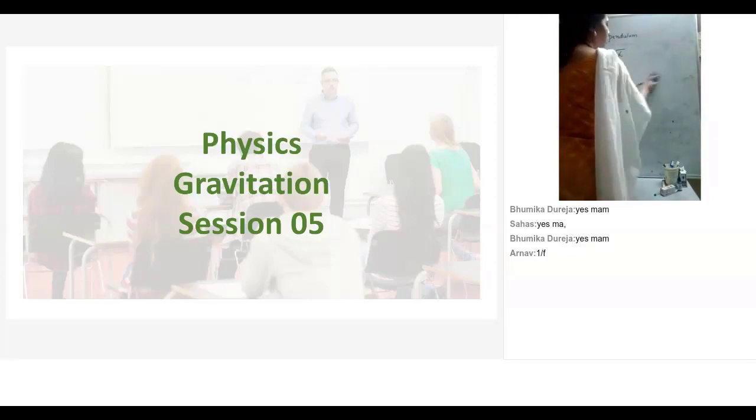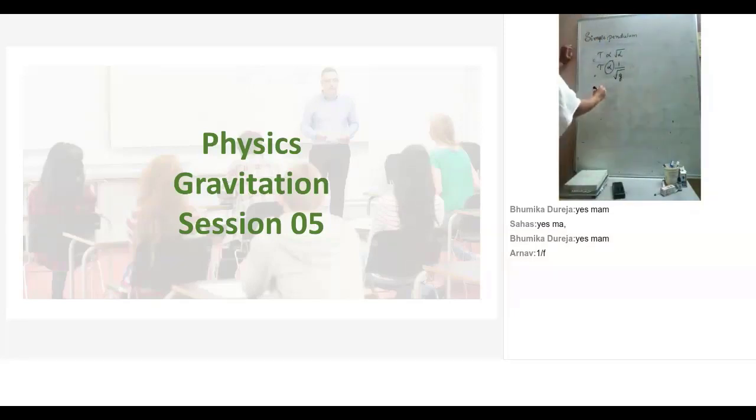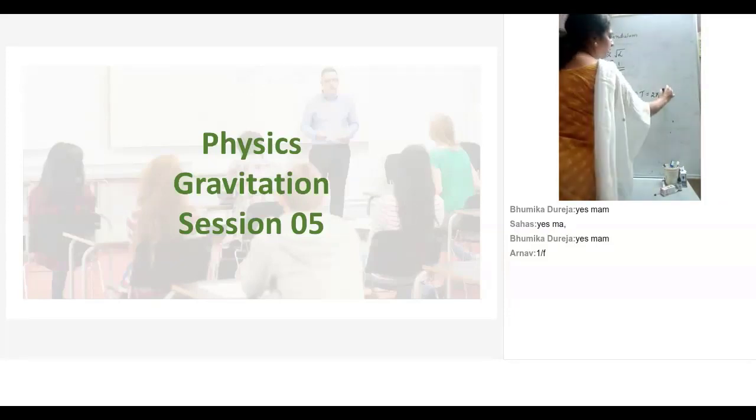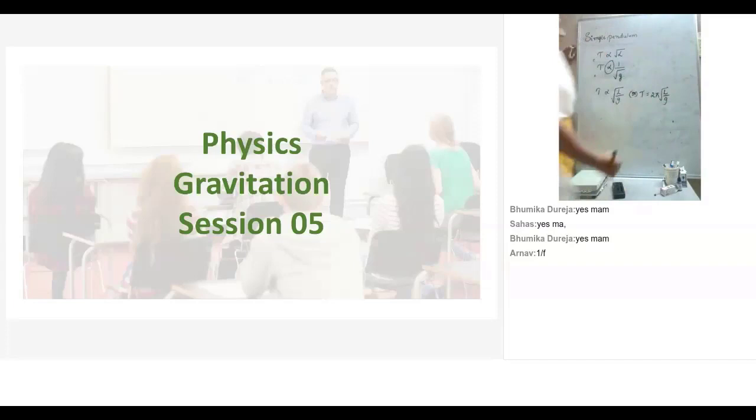When I combine both of them, I can write T is proportional to root over L by g, or simply T equals 2 pi root L by g, where L is the effective length of the pendulum and g is acceleration due to gravity. 2 pi is a constant here which is called the proportionality constant.